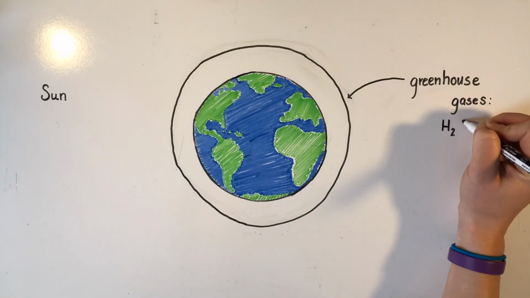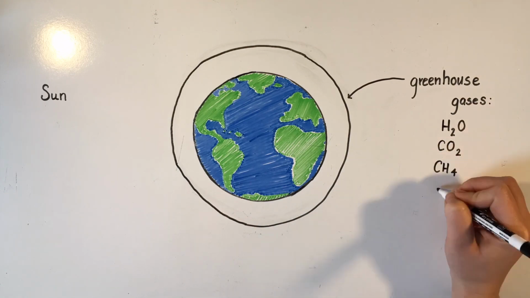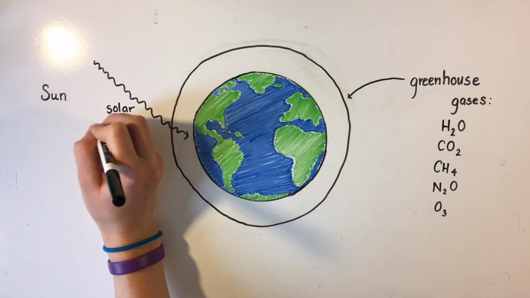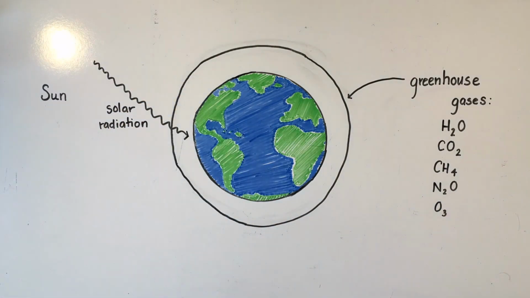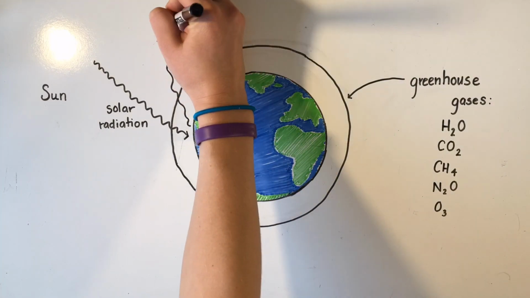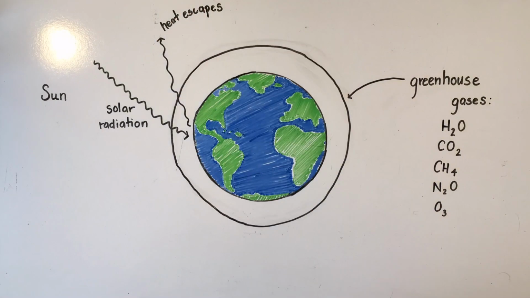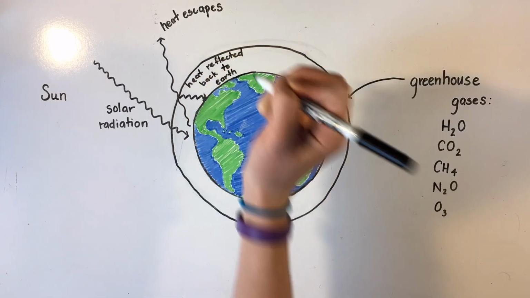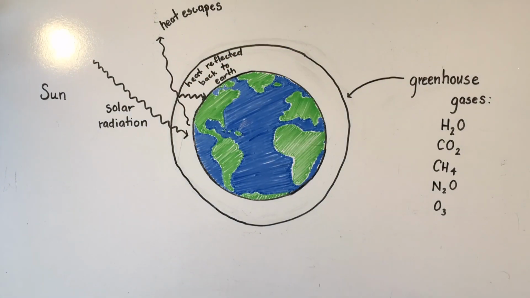Now that we know some common greenhouse gases, we can see their role in regulating Earth's climate. As solar radiation passes through our atmosphere, some of that energy is absorbed by the plants, water, and the surface of the planet. However, much of it is reflected back towards space from surfaces like snow, ice, and water. Lots of this reflected heat travels back into space, but some of it is reflected back towards Earth. This trapped solar radiation allows for Earth's climate to remain warm enough to support life. Without it, Earth would be much colder, especially at night.